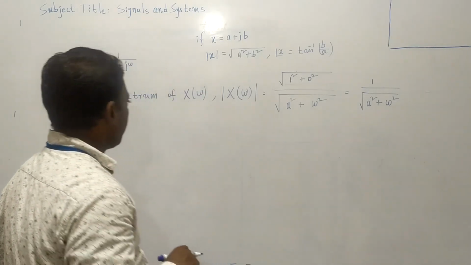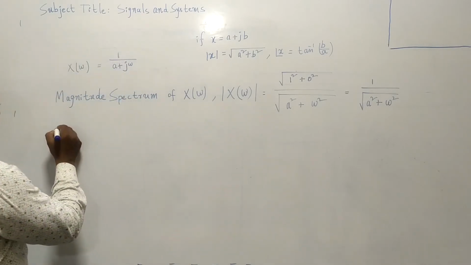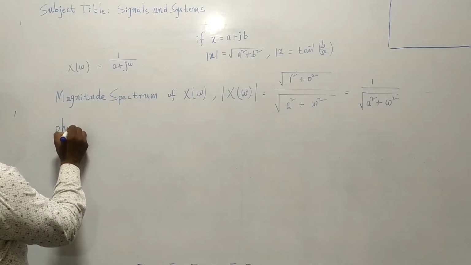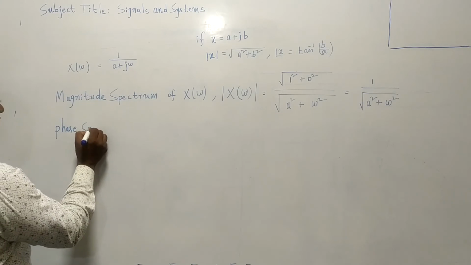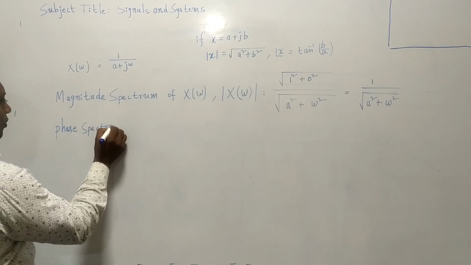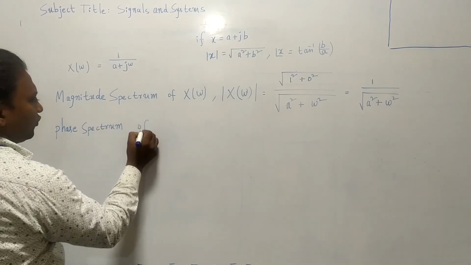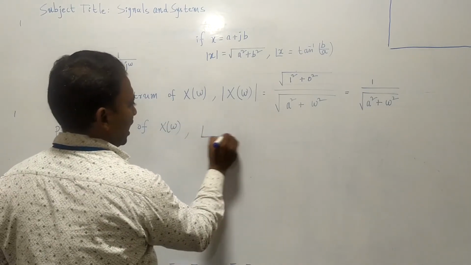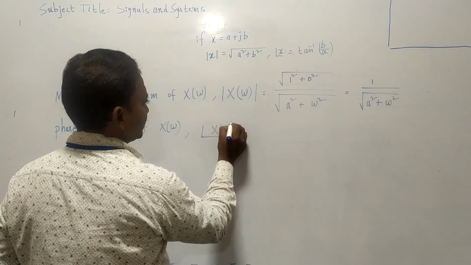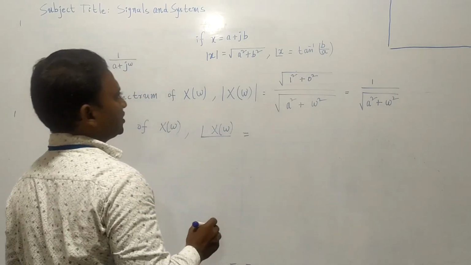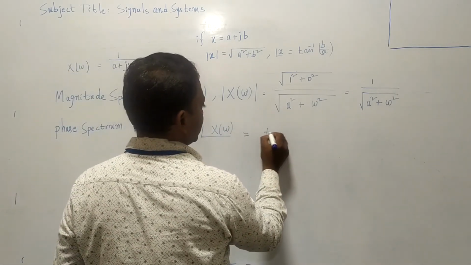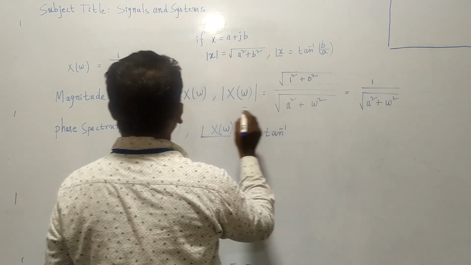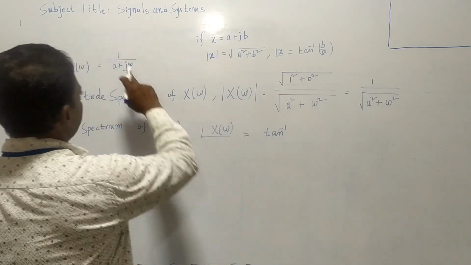In the same way, phase spectrum of x of omega, that is represented by angle of x of omega. Okay, angle of x of omega means tan inverse imaginary part by real part. What is the imaginary part?